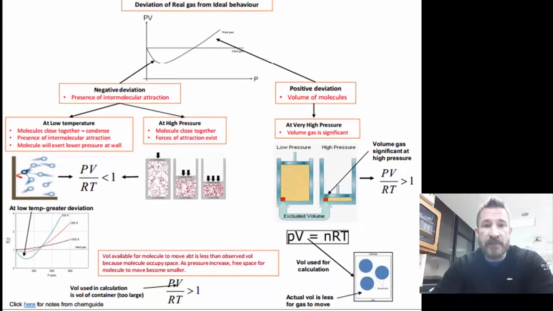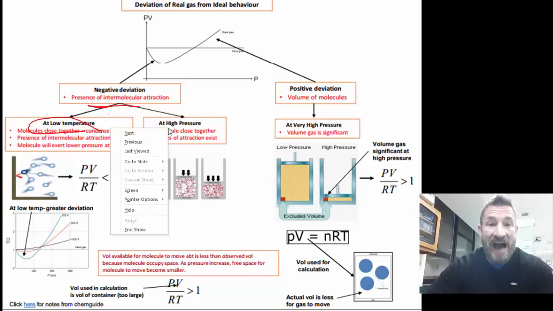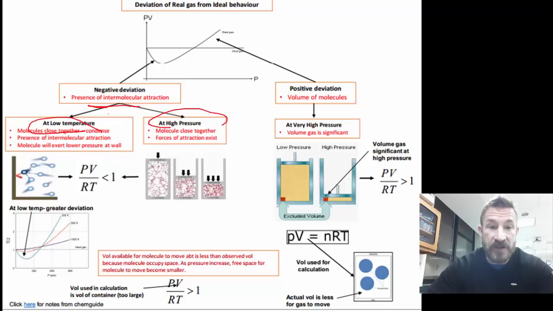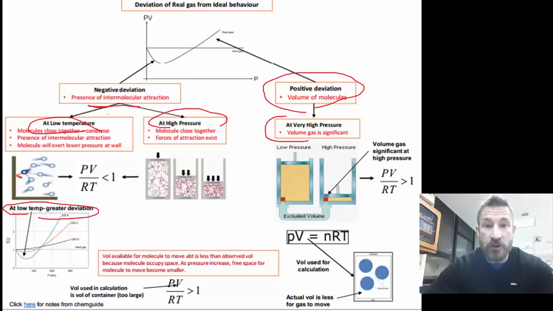And here we see some explanation of the deviations from the ideal gas law. Under this, we say there's a negative deviation, which is the presence of intermolecular attraction at low pressure and at high pressure. The difference in those two: at low temperature, there's a greater deviation, and PV over RT is going to be greater than 1. So this leads to a positive deviation for the volume of the molecules, and at very high pressure, the volume of the gas is significant.